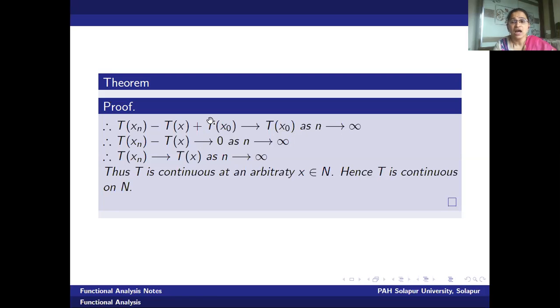Again, as x naught is a fixed scalar, T x naught will be a fixed vector. Therefore, T x_n minus T x will tend to 0, removing the fixed vector. Similarly, T x_n minus T x tends to 0 will imply T x_n tends to T x as n tends to infinity. Hence, we have started with x_n tends to x, and we have proved that T x_n tends to T x as n tends to infinity. Therefore, T is continuous at an arbitrary point x in N. Therefore, one can say that T is continuous on the whole domain.